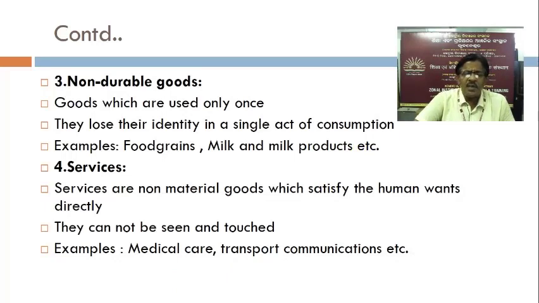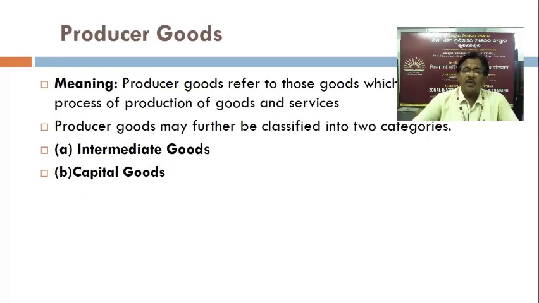Services are non-material goods which satisfy the human wants directly. They cannot be seen and touched. You cannot see the service or touch the service. Rather, you can realize and satisfy your wants. Examples: all kinds of services. Here I have taken medical care, transport, communication, etc. for simplification and as an example.